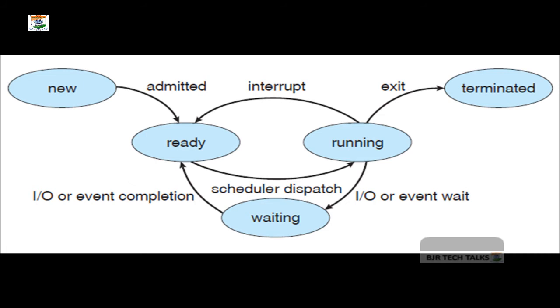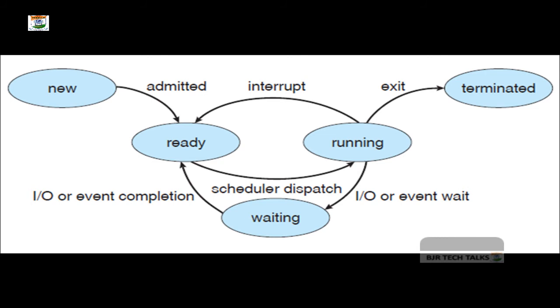So what are the 5 states associated with the process? The first state is the new state. That means the process is being created. The second state is the running state. That means instructions are being executed. The third state is the waiting state. That means the process is waiting for some event to occur. What are those events?